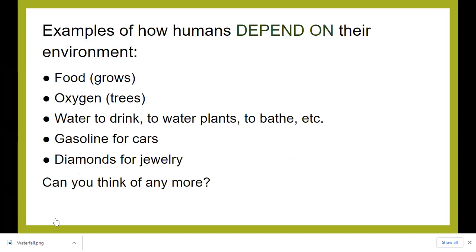Examples of how humans depend on their environment: food, oxygen, water to drink, to water plants, to bathe, etc., gasoline for cars, diamonds for jewelry. Can you think of any more?